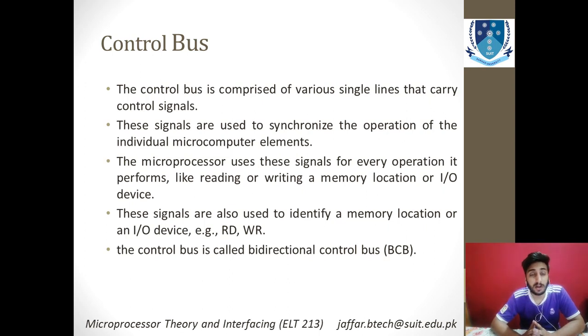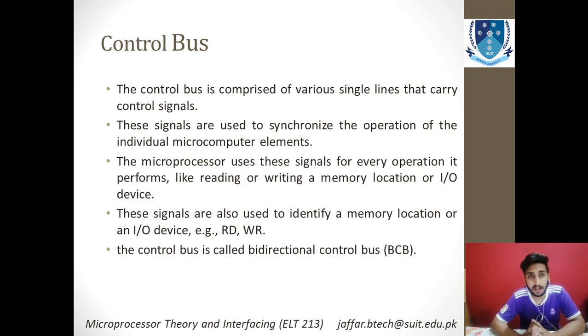And why is this bus kept bidirectional? Because if you are sending the data, let's say, to an output device, and some error occurs, you forgot to save that information before sending, and you have no record left with yourself. So there should be some entity that could interrupt that transmission and send the microprocessor the signal to stop sending further data towards the output device.